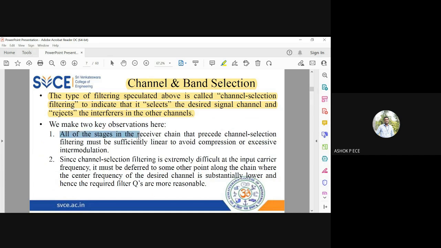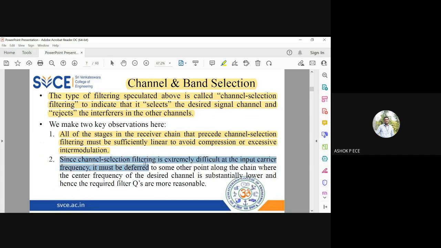All the stages must have this filtering. I cannot use channel selection filtering in just one receiver section. I have to use it everywhere, because I don't know at what point of time what frequency is changing. However many receiver units I have, I have to use channel selection filtering everywhere, which is going to increase my cost.